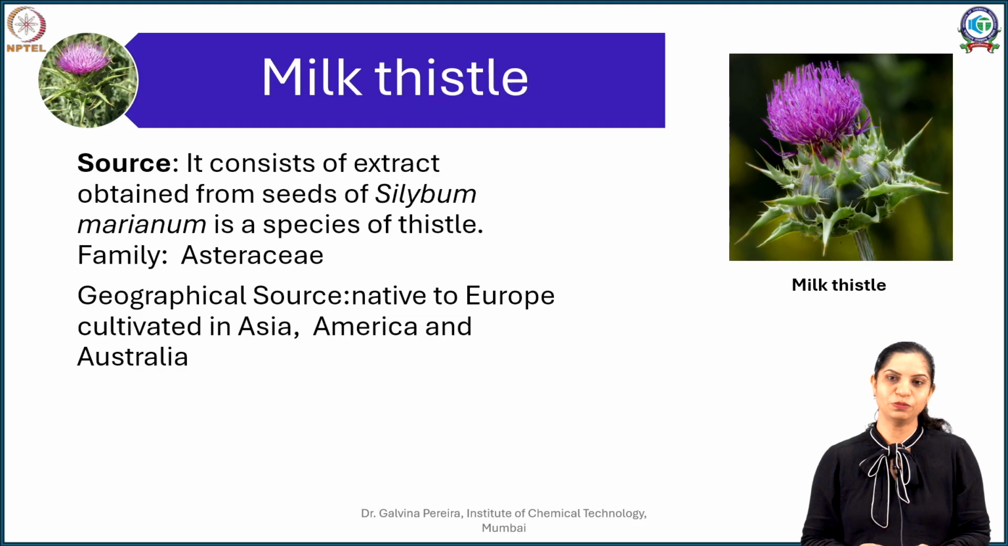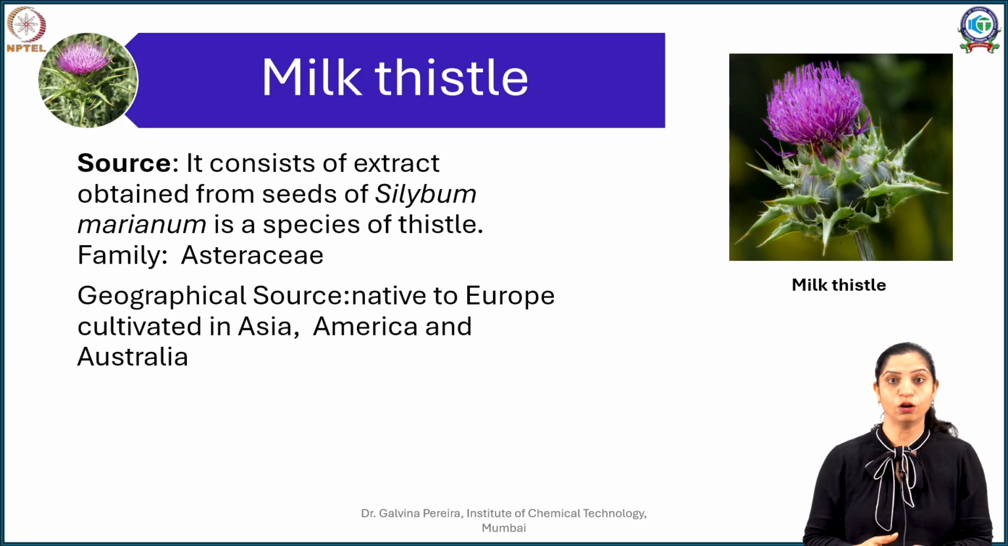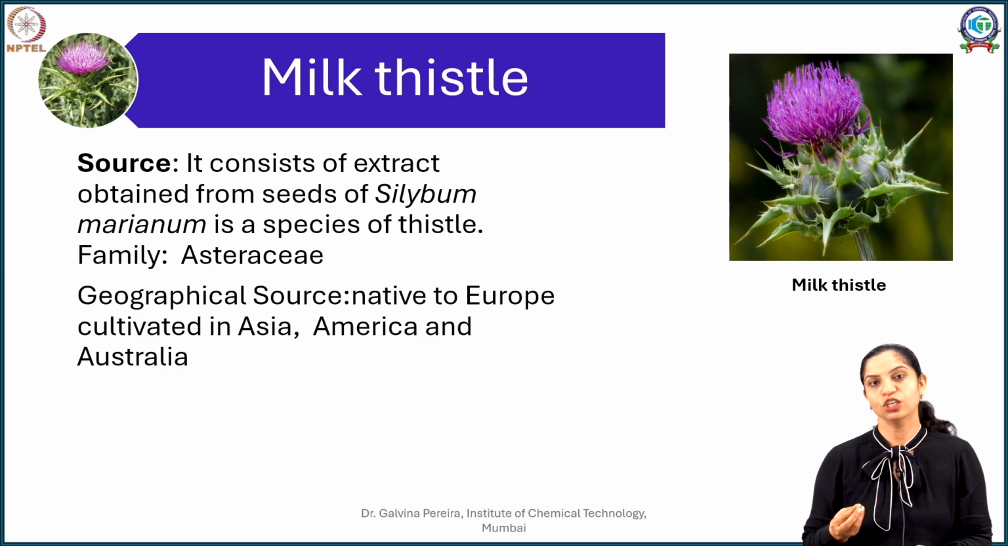Now milk thistle has been used in Ayurveda also, it is used in traditional medicines. In fact, it is one of the herbs which has been reported to be used as early as 2000 years ago. So what is this? Milk thistle consists of extracts which are generally obtained from the seeds of Silybum marianum. Now this is a member of the Asteraceae family. It bears numerous flowers. It is native to Europe, but because of its application you will find it cultivated in Asia, America and Australia. Like I said, it is there even in Indian traditional medicine.